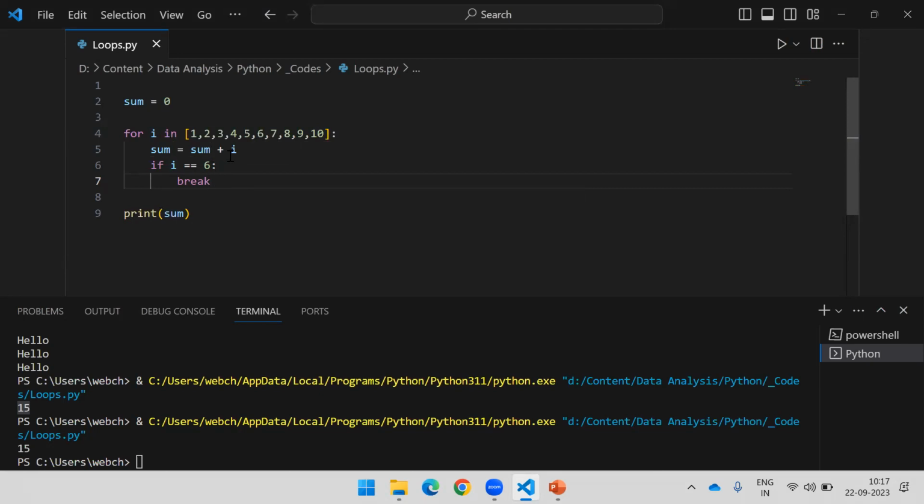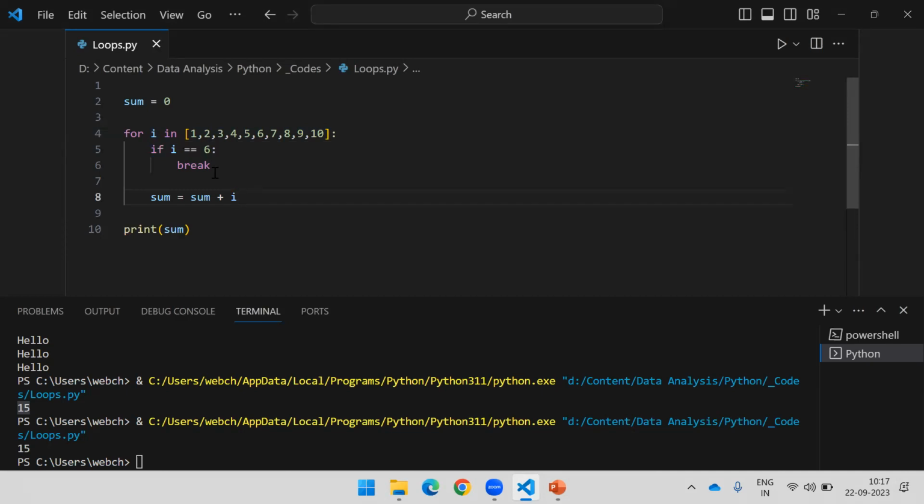I don't want to do anything else; I would simply like to break my loop. I would like to stop the execution of my loop so that it stops further. Whatever code you write in your loop block after the break statement will be skipped, while anything written before it will get executed.